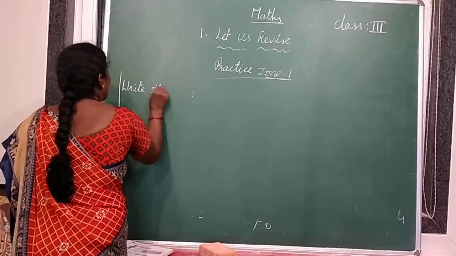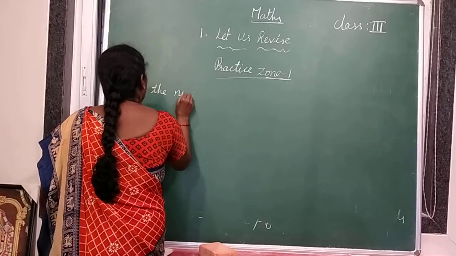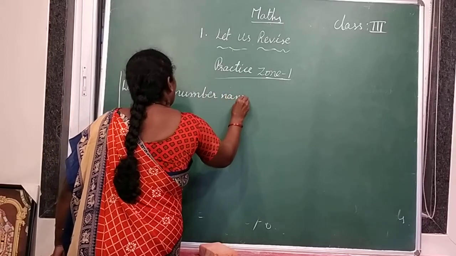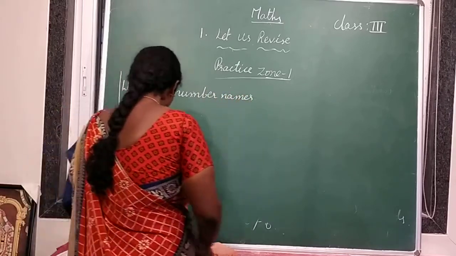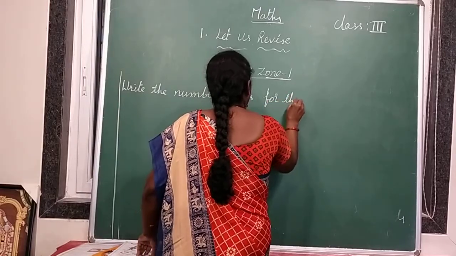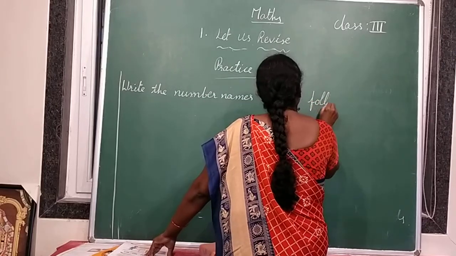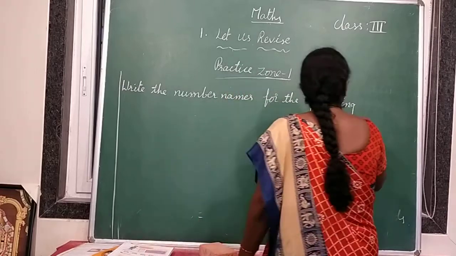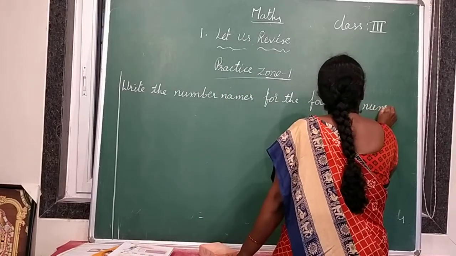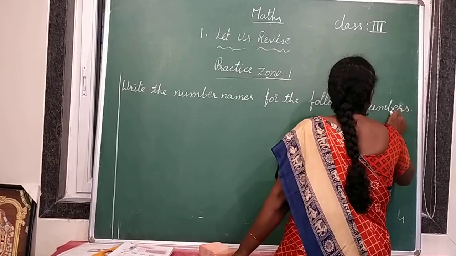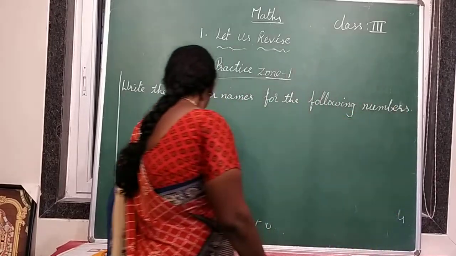Write the number names for the following numbers.